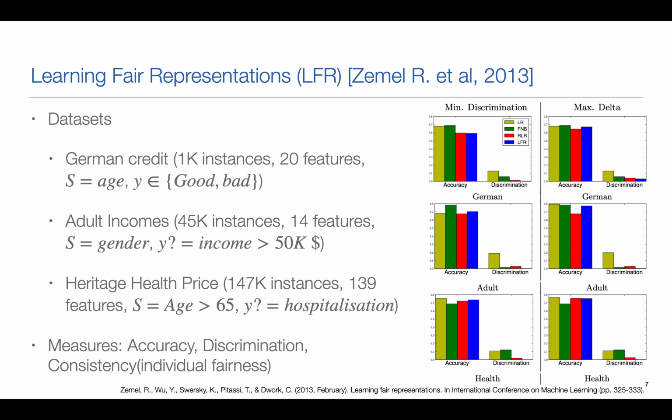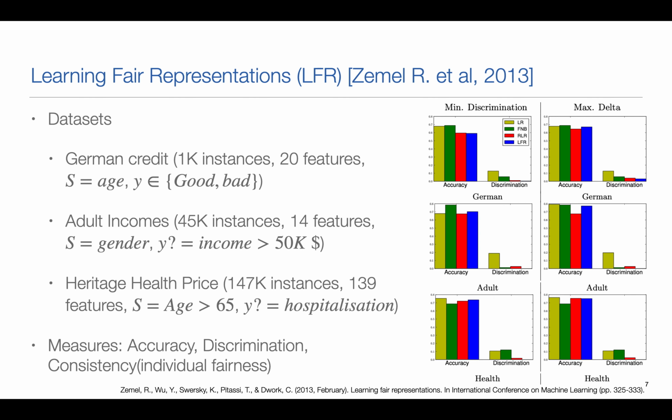And the healthcare one, the Heritage Health Prize, where they try to predict if some individuals will have some hospitalization in a year, and they use age as the sensitive attribute.